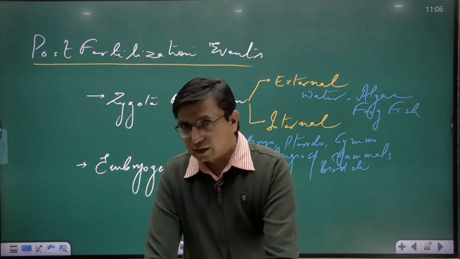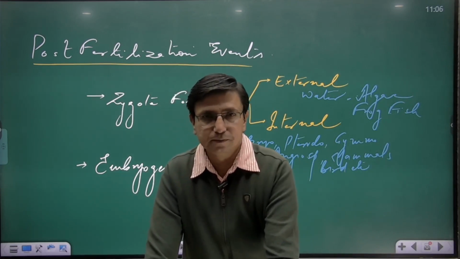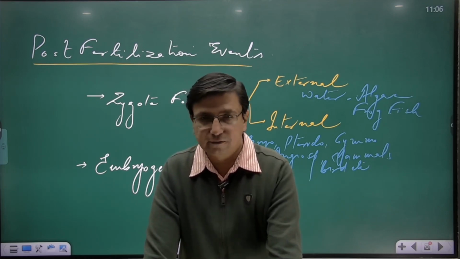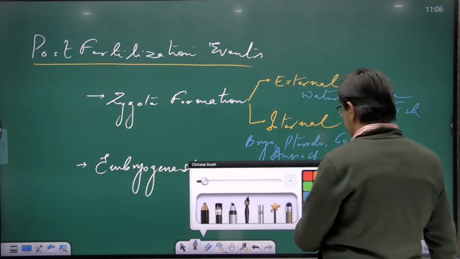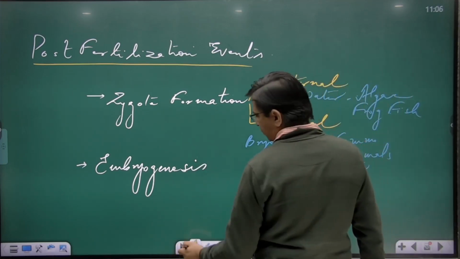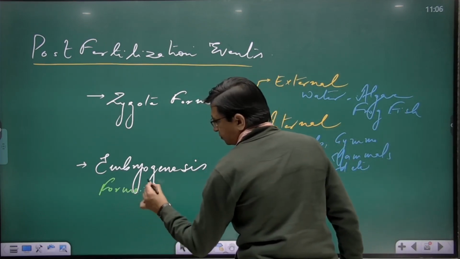Now, once zygote has been formed, it has to divide and make the embryo. So the next step that follows zygote formation is embryogenesis, and in embryogenesis there is formation of embryo.